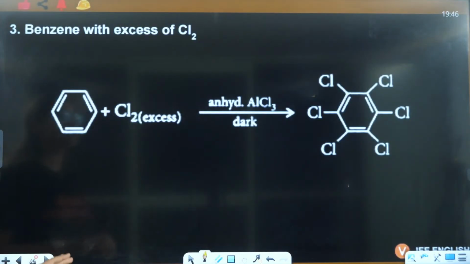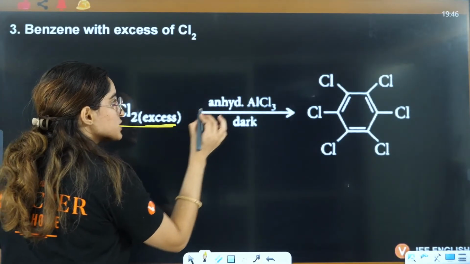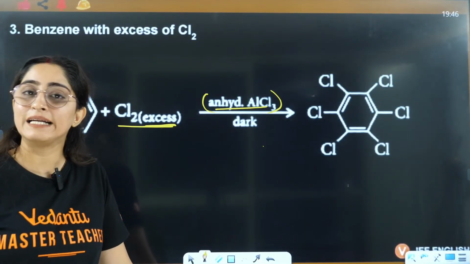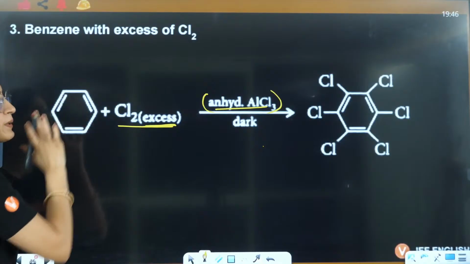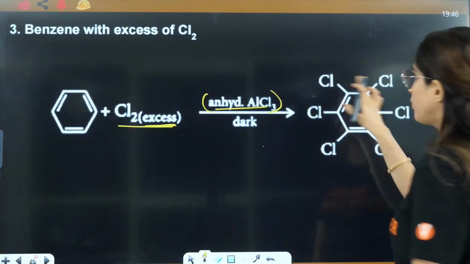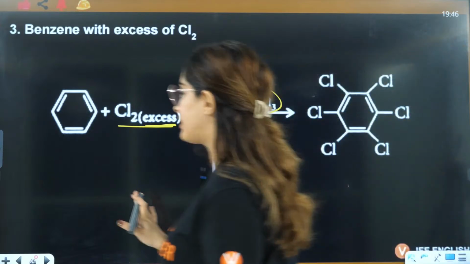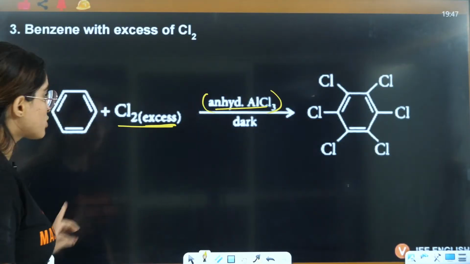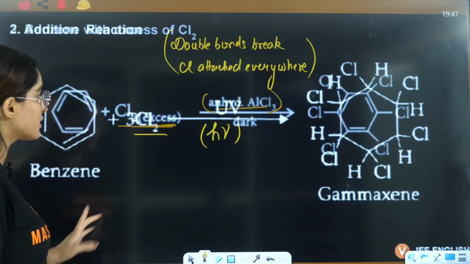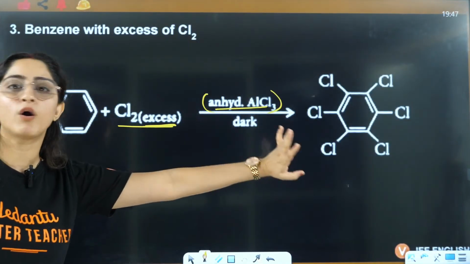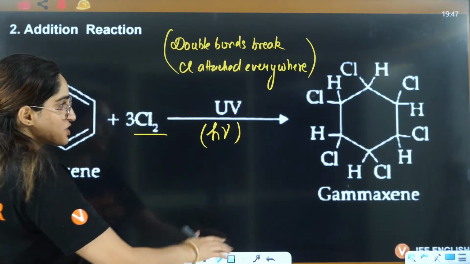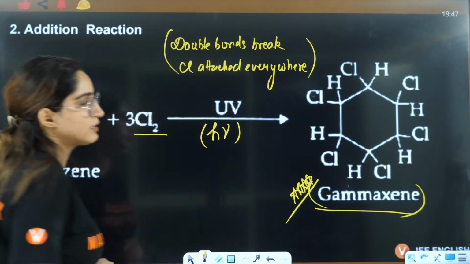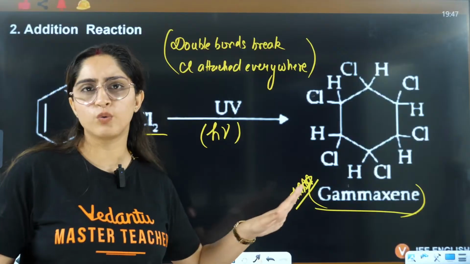But if this reaction is happening in presence of Cl2, that too in excess, but with anhydrous AlCl3 in dark, then these double bonds will not break. Only Cl will be attached here. Usually these two reactions look similar, but in case of hν, double bonds will also break, but in case of anhydrous AlCl3, double bonds will not break, right? The reaction where double bonds also break is called gammexane. This is also important, I think they asked this question this year.